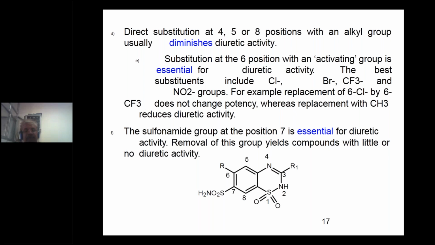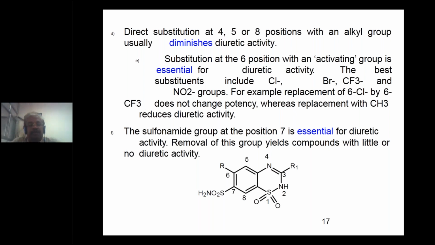So you cannot go for any substitution by alkyl group at the 4th position or 5th position or 8th position of the benzothiadiazine nucleus, because if you substitute by methyl group or alkyl group, it is going to diminish the diuretic activity. Okay, now 1, 2, 3, 4, 5 and 8 are over. What is left now? 6th position. 6th position with an activating group is preferred.